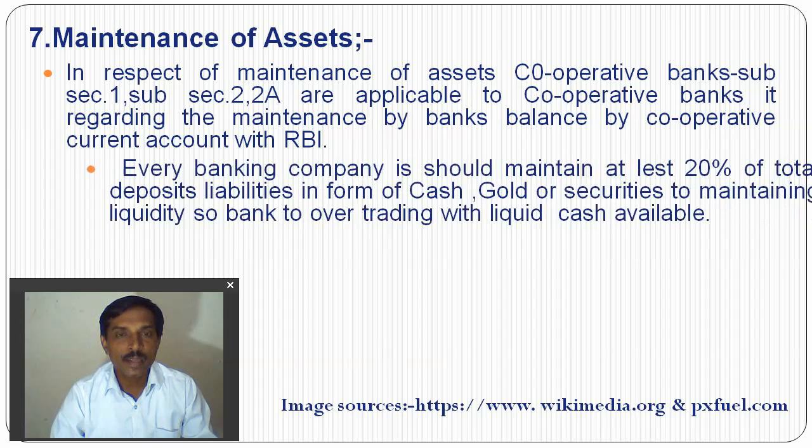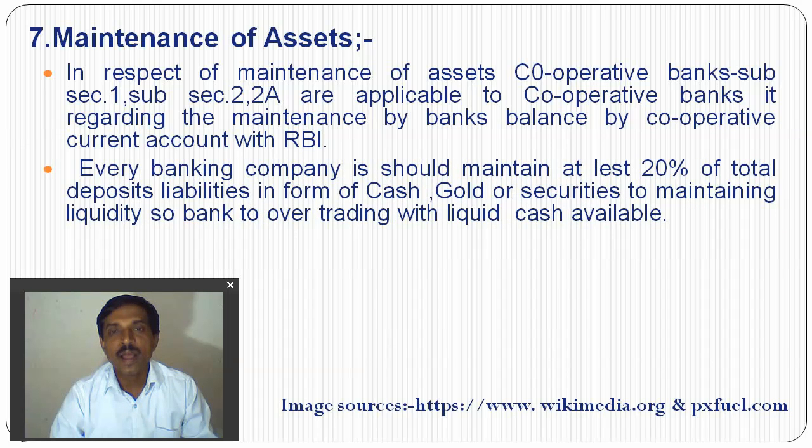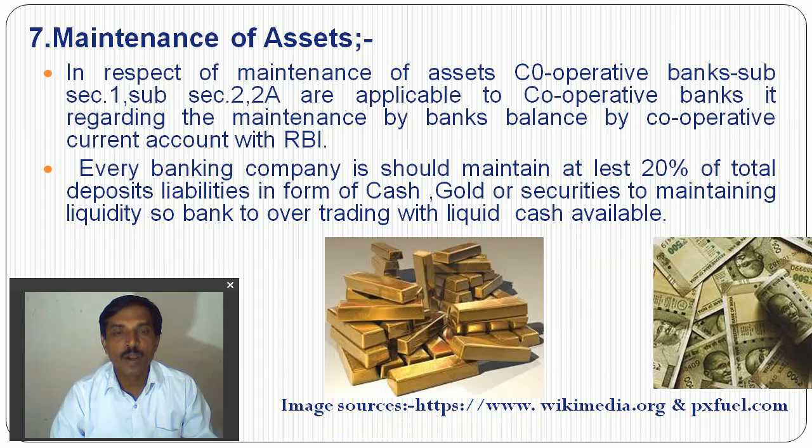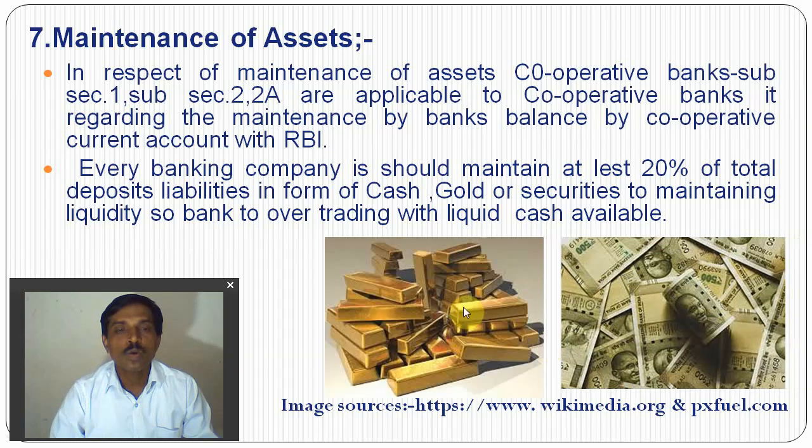Every banking company should maintain at least 20% of total deposit liability in the form of cash, gold or securities, maintaining liquidity, so that liquid cash is available for the needs of their customers. They maintain 20% liquid assets in the RBI account in the form of gold and cash. So maintaining liquid assets is applicable to cooperative banks, but in the RBI account.